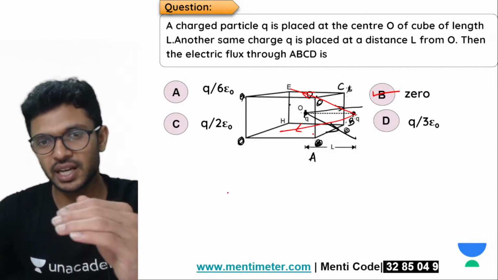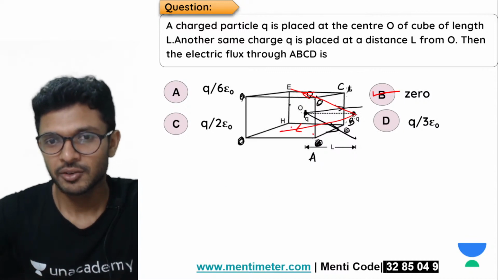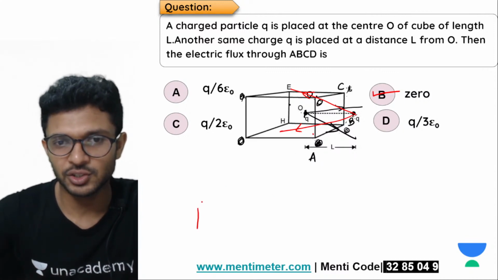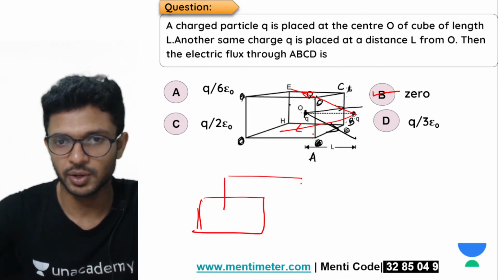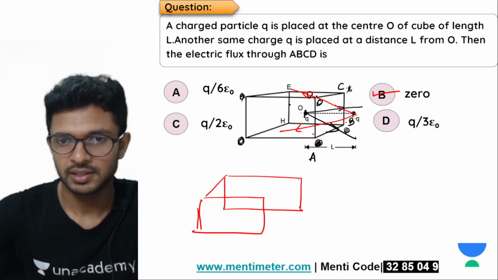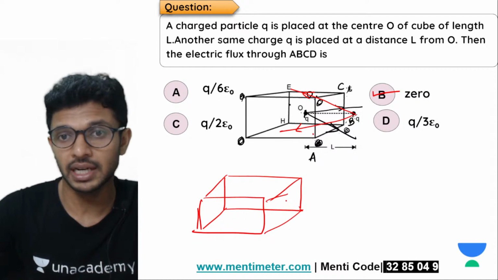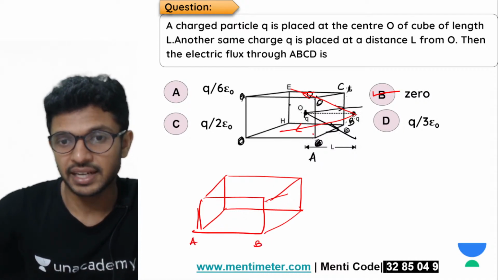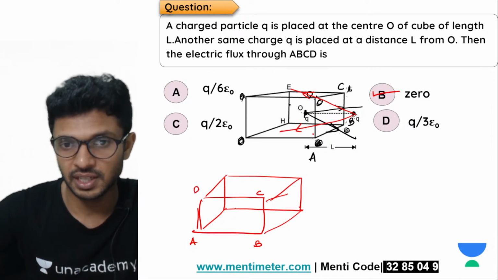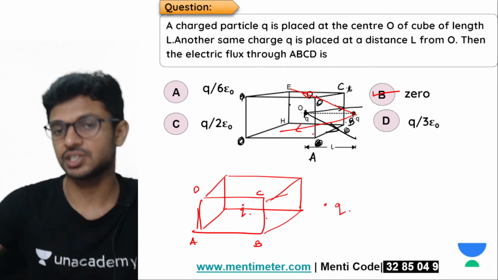Now, I know that there was a small difference in the figure, right? Where in the actual figure, my bad that I haven't checked the figure properly. I'll explain that also, children, don't worry, because it's not simply about the MENTI quiz, right? It's all about understanding the question, right? Now, according to the question itself, if this is ABCD, here we have the charge Q, and here you have another charge Q.